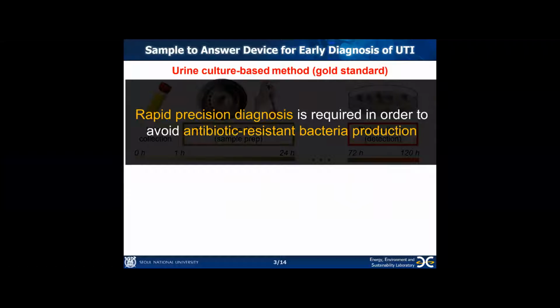So, if the symptoms are severe, the doctor arbitrarily prescribes antibiotics. However, if antibiotics that can kill the bacteria are not prescribed, anti-resistant bacteria develop in our body. Therefore, a device that can rapidly and precisely diagnose UTI is required.